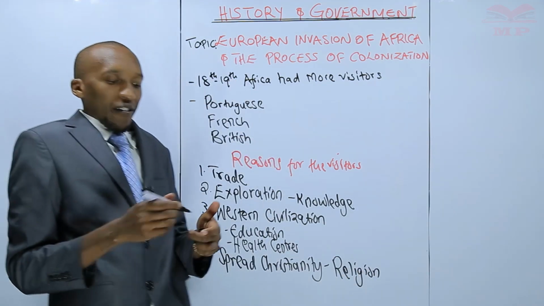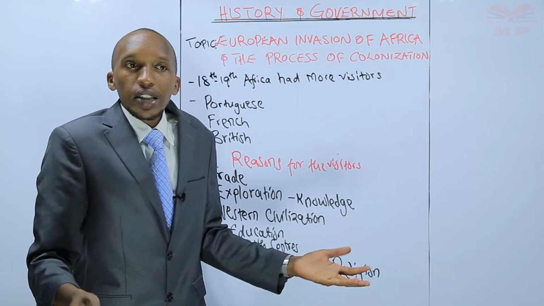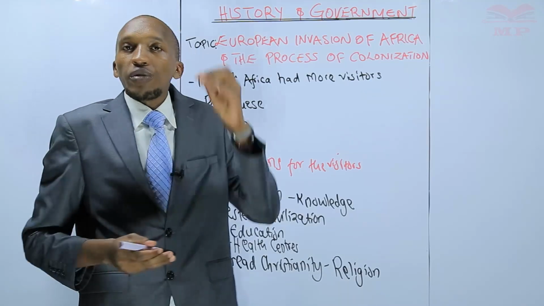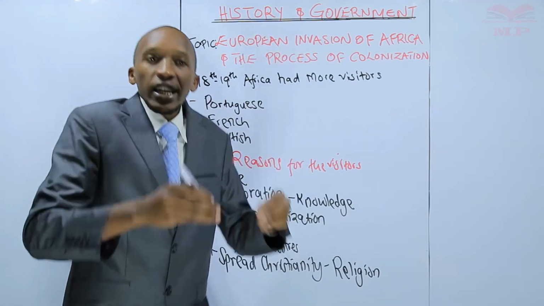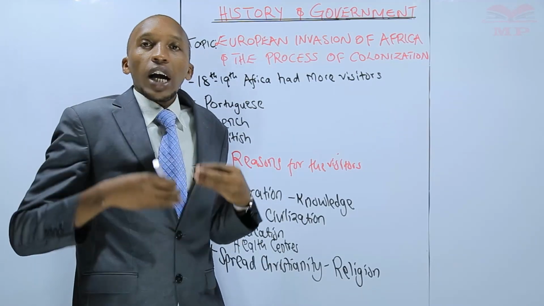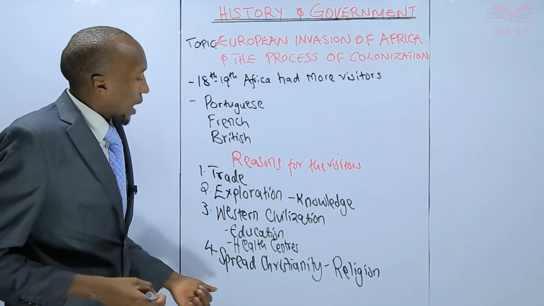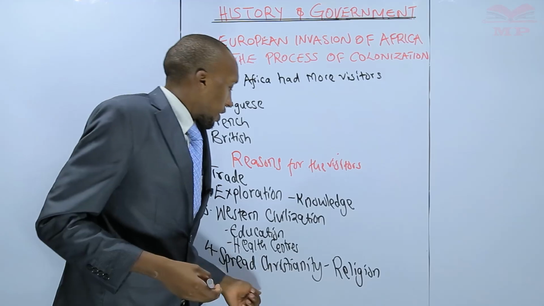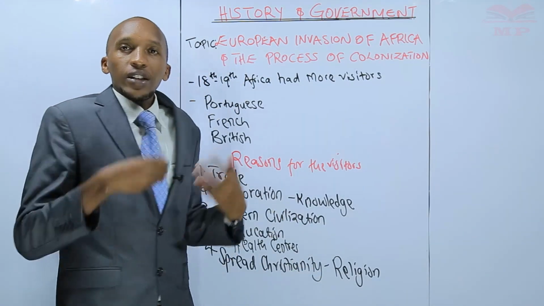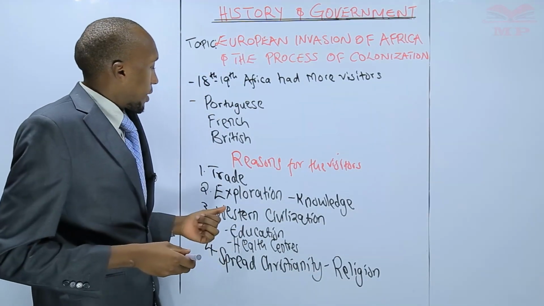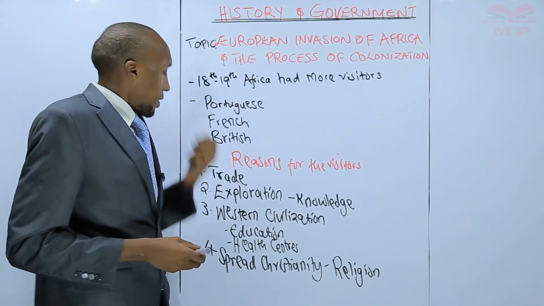Remember, as we discussed in the social organization of the African communities, we had our own religion. We had our own belief system. But now the Europeans came and spread Christianity. What we are talking about today as the Christian faith was brought by the Europeans.